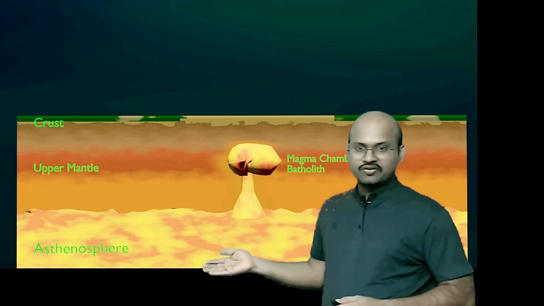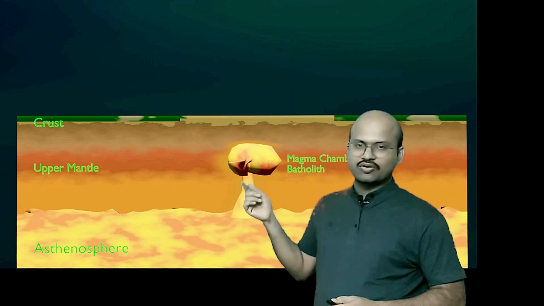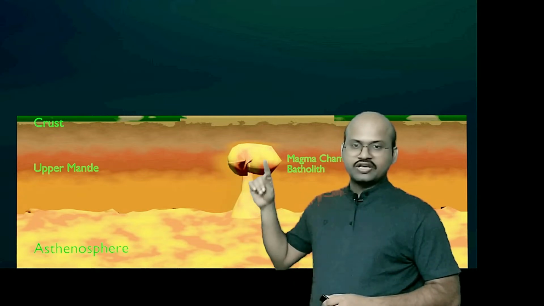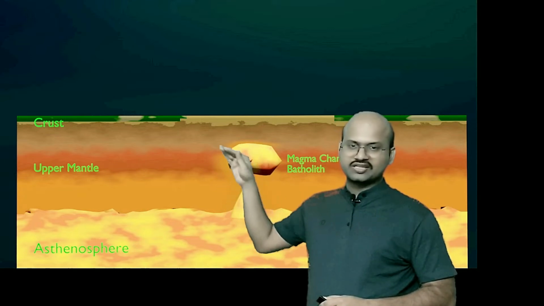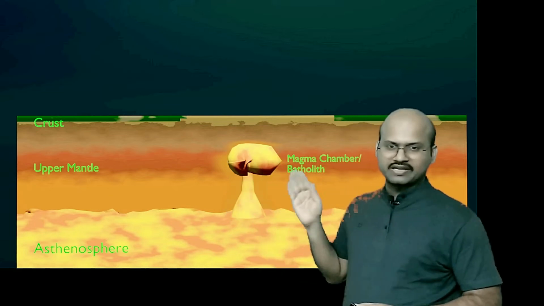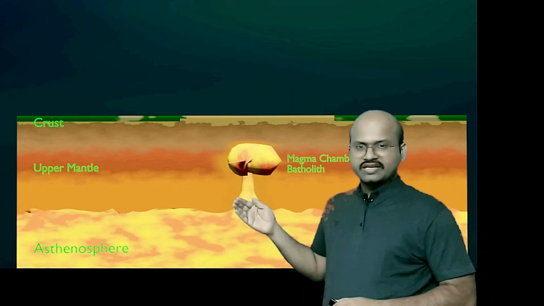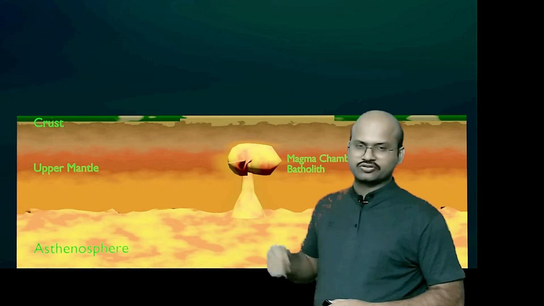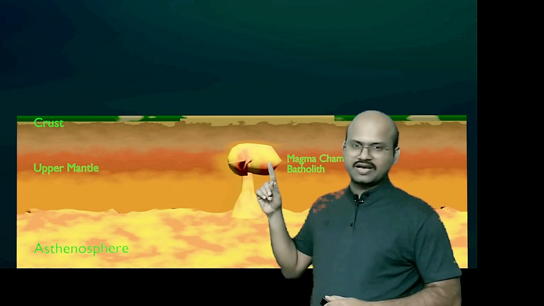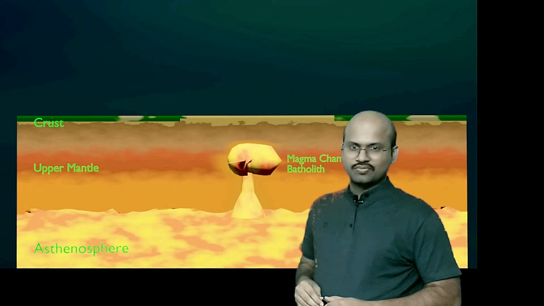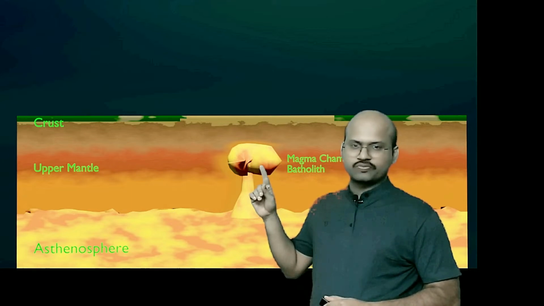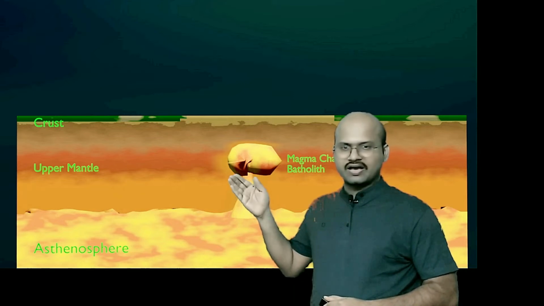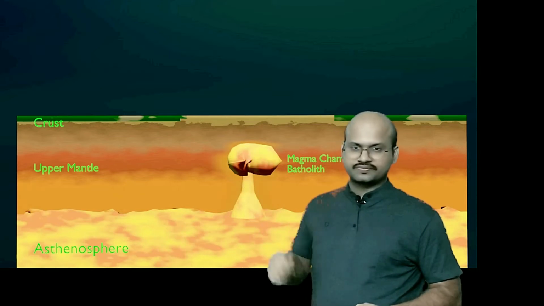Now this magma, when it rises, may encounter a rock layer through which it may not be able to pass. Therefore this magma continues to accumulate beneath this rock layer and forms a magma chamber. In this magma chamber, the amount of magma continues to increase because magma continues to rise from the asthenosphere. This increase in magma exerts pressure on the overlying rocks. Moreover, this magma continues to melt the rocks surrounding it. So these rocks also add to the magma and apply a pressure on the overlying rocks.